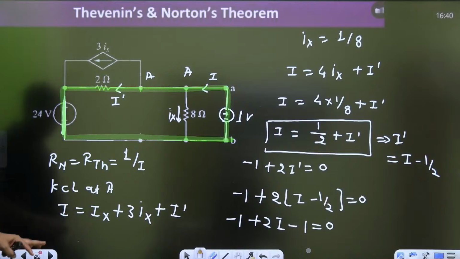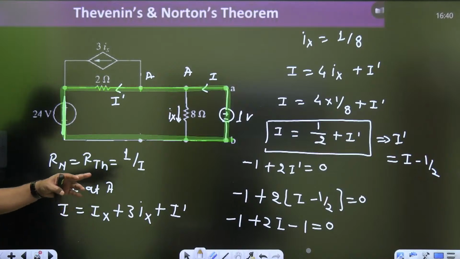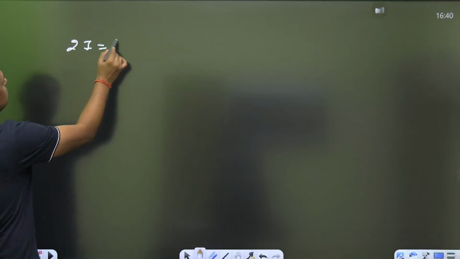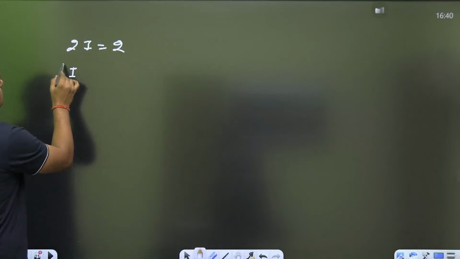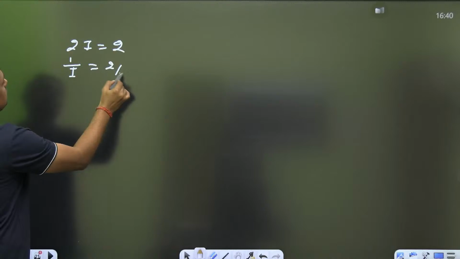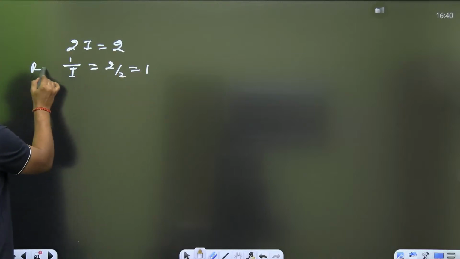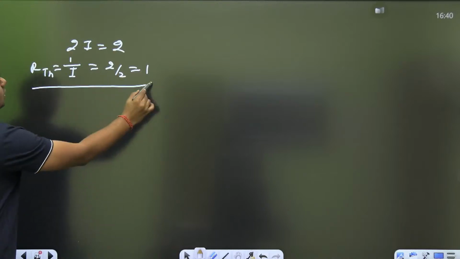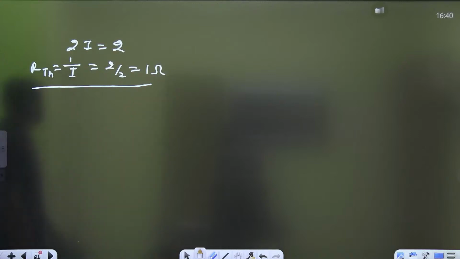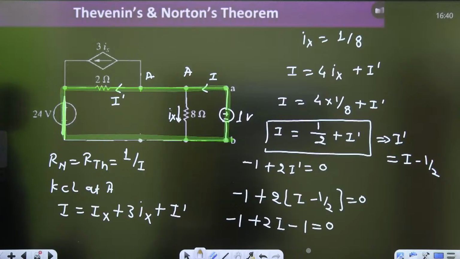I will verify with the other method, but from here you can see 2I is equal to 2. So what is the 1 by I is equal to 1? One ohm. Right?